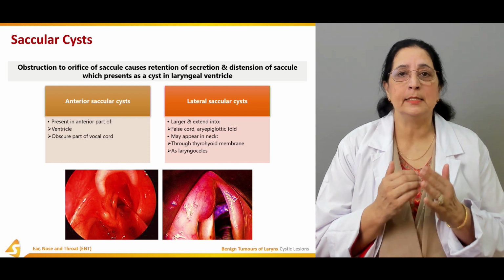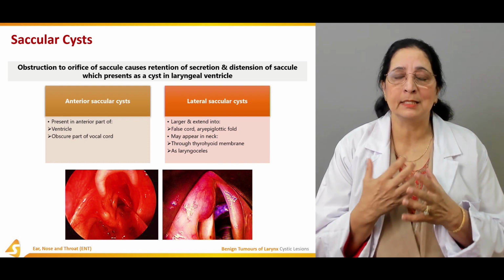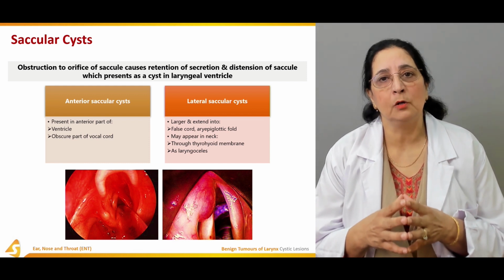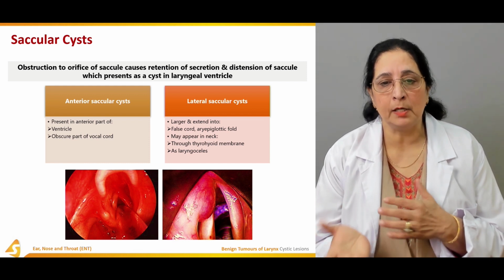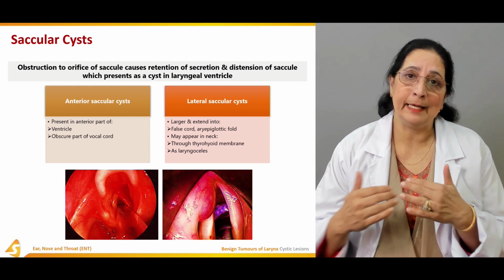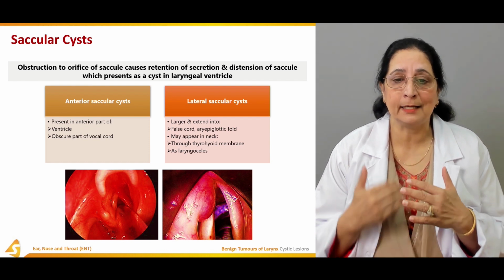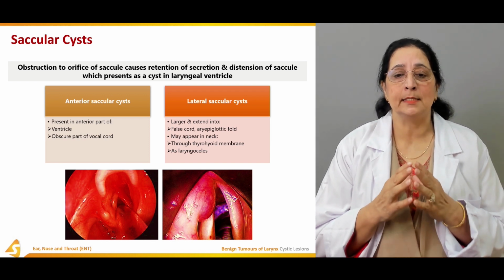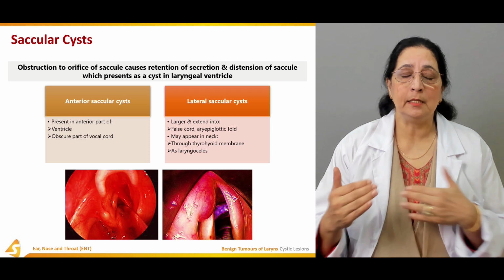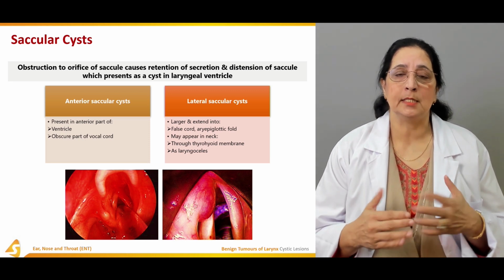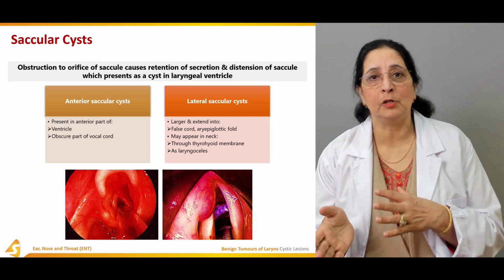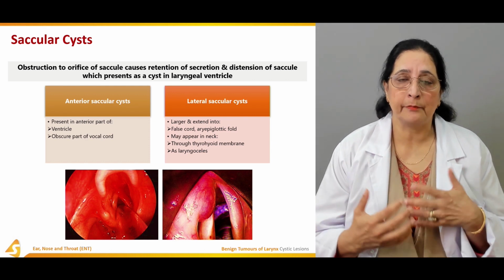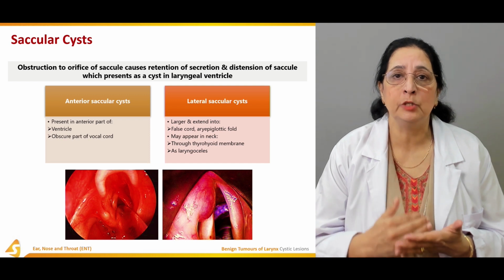Anterior ones are present in the ventricle, cause partial obstruction, and obscure part of the vocal cord. As compared to these, lateral ones are large and can extend even into the neck through the thyrohyoid membrane as laryngocele. So these are the two types of saccular cysts, anterior and lateral. Lateral is large and has a more serious effect, and can even extend into the neck.